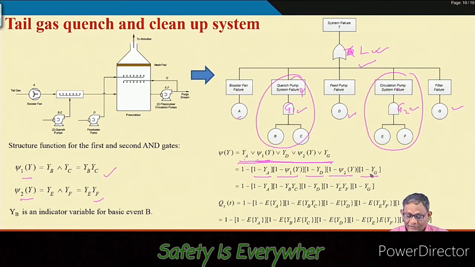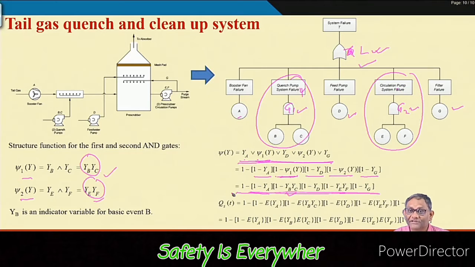This is the formula you have seen earlier. Now, for 1 minus psi 1 y, the value of this structure function is YB YC, and we put it here. Similarly the other one is YE YF, we put it here. So this is my structure function, psi y equal to this. Then QST is the expected value of this. Once you put in the expected value of this, you will finally end up with this equation.